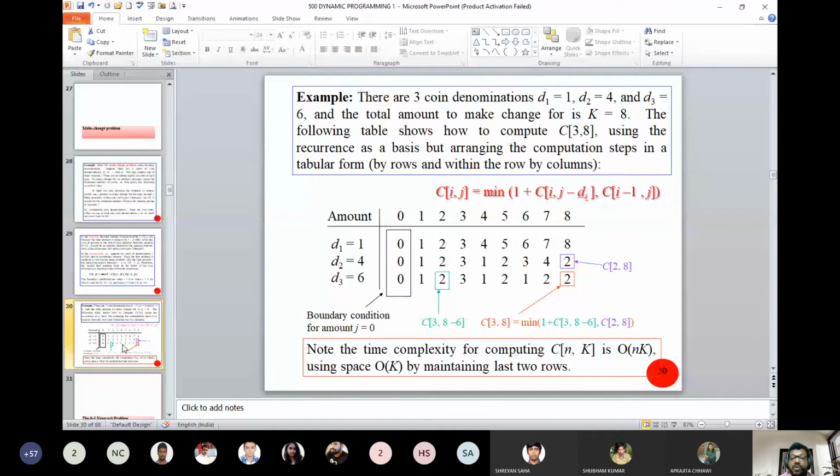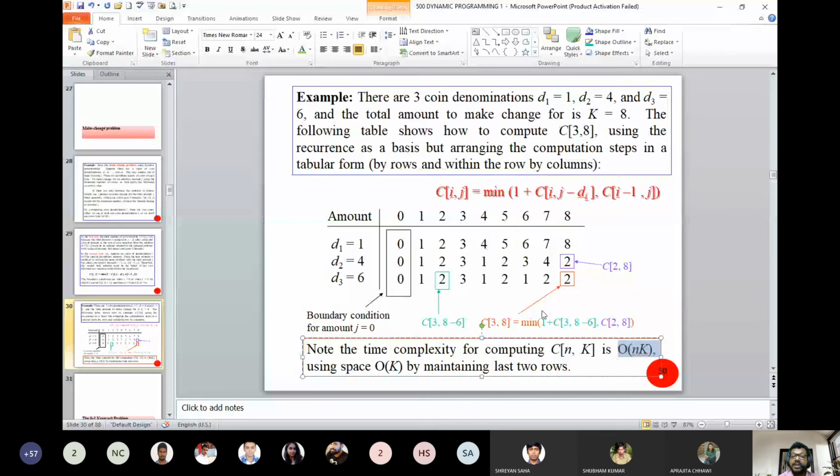Now look into this, note that the complexity of computing nCk is order of nk. If I am using typical dynamic programming, this can be completed with space complexity order of k by maintaining 2 rows. So what it says, the dynamic programming time complexity will be order of nk, but here the space complexity is also order of nk because it is stored in a matrix.